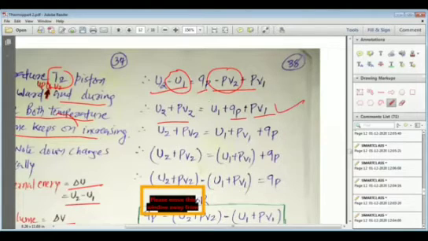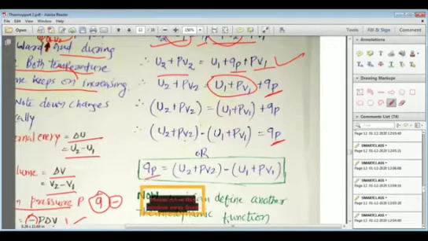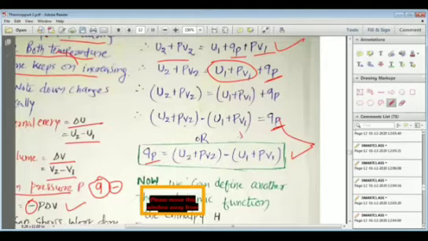Now, my dear students, here we have on the left side U2 plus PV2. Here you have U1 plus PV1. So we just bring these terms near to each other. And by writing this, we can easily understand that QP is equal to (U2 plus PV2) minus (U1 plus PV1). Now here you can see, my dear students, very easily that using this we can easily